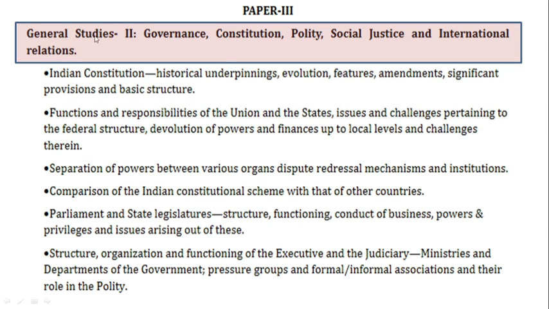Next is the General Studies 2 paper, which checks governance, constitution, polity, social justice and international relations knowledge of the students.